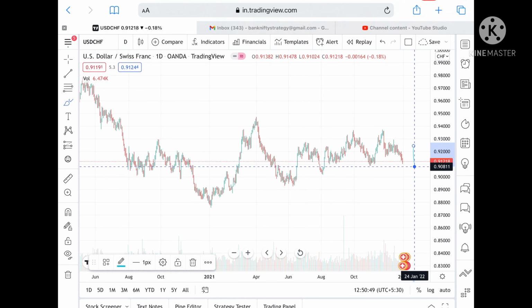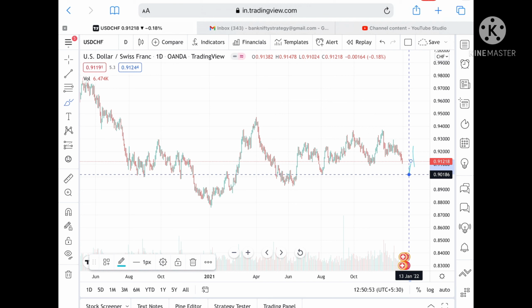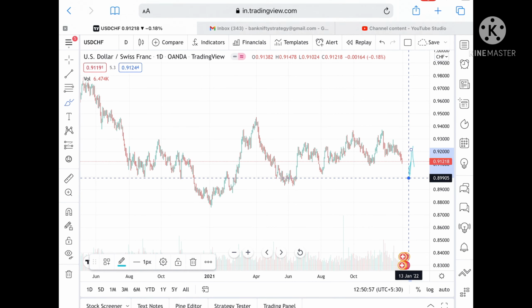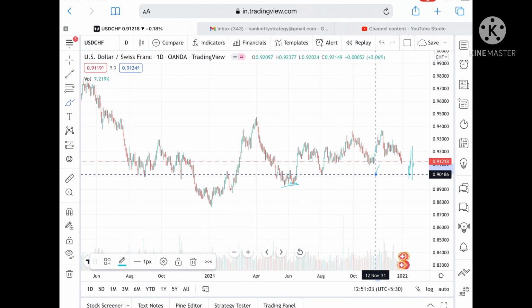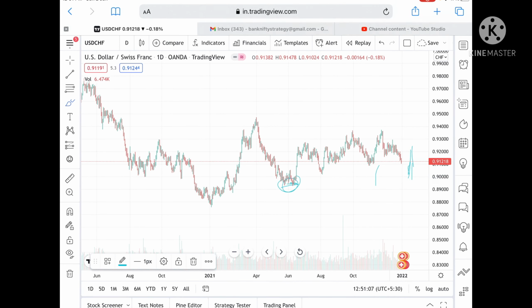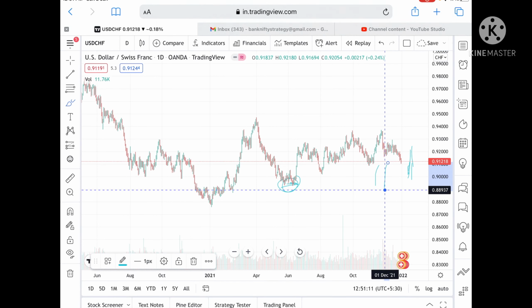it can go and touch a level of 0.90873, and from there we can see it can go and touch a level of 0.90186. Okay, and if the price goes below this level, then we can see a level of 0.89905, or once if it goes below this level, then we can see it can go and touch a level of 0.89281. Okay, and this level is already tested here, so chances are very high we can see a level of 0.88937.